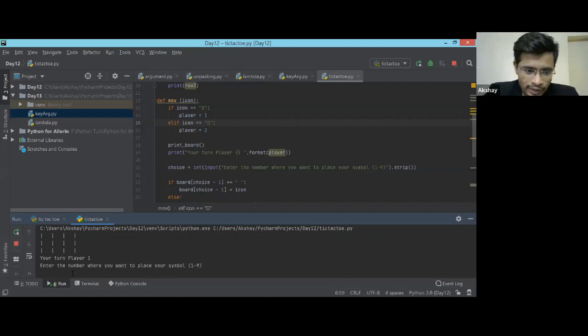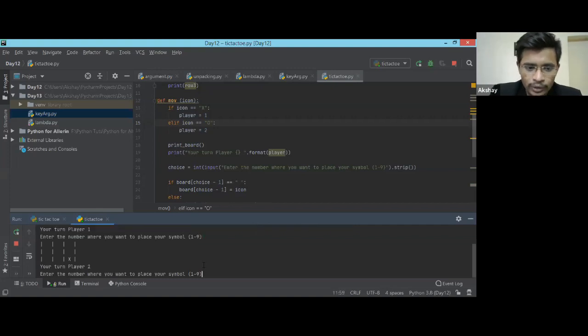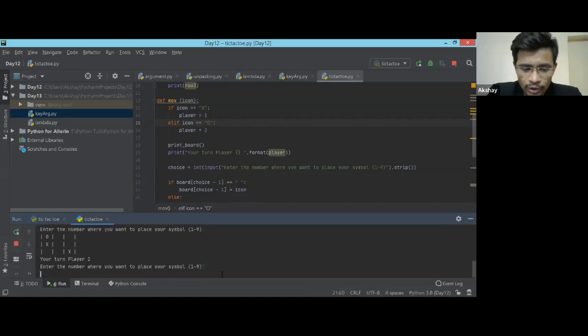So see, I know this is player 1's turn, so player 1 will be X right now. I want to place it at position 9. See, the X is placed at position 9, and now it is asking your turn player 2. Here I'm going to put 1, and it is placed at position 1 appropriately, and it is again changing the player to 1.